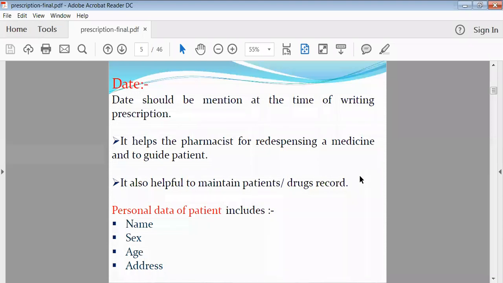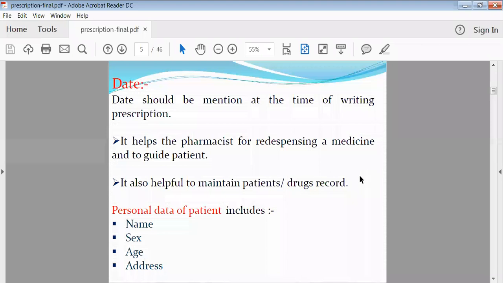As well as this is also important for patients like diabetes patients as well as TB patients, that before how many days he came and now when he has to come next to the physician. For that purpose, the date is a very important criterion inside your prescription. That's why it should be written on your prescription by your physician.